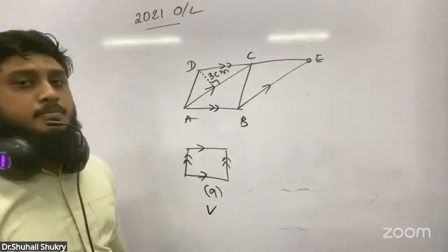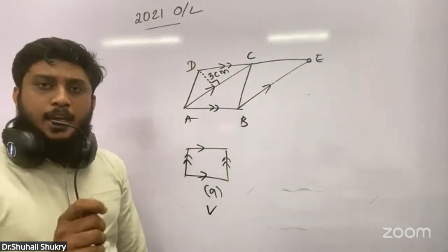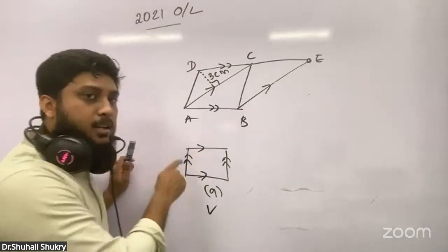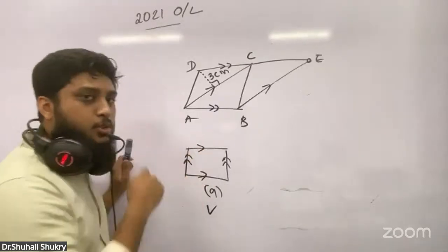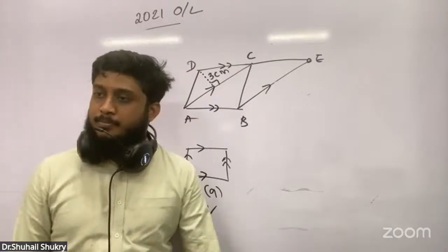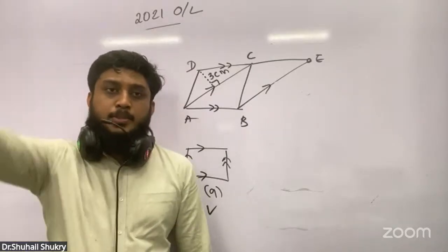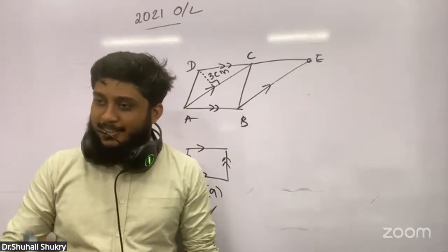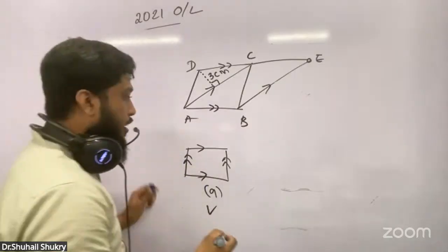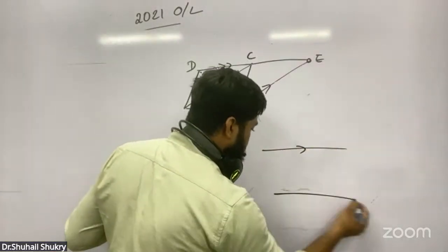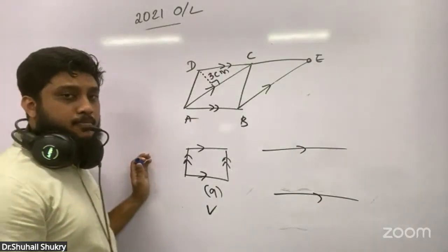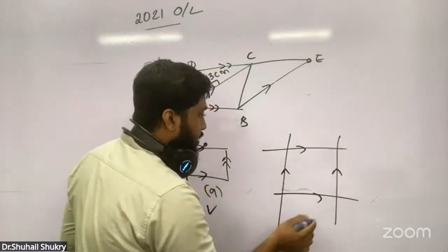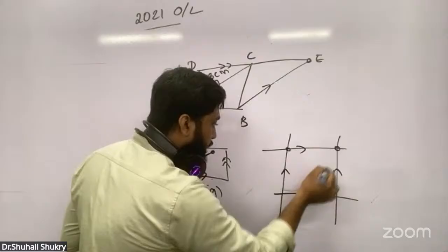We have learned in a parallelogram, opposite sides should be equal and parallel. But it has given only parallel. Then how can this become a parallelogram? As an intelligent person, you can ask a question like that. So, as an intelligent person, I will tell you like this. If you draw 2 parallel lines in this direction, and if you draw 2 parallel lines in this direction, what can you tell about the length from here to here and here to here?